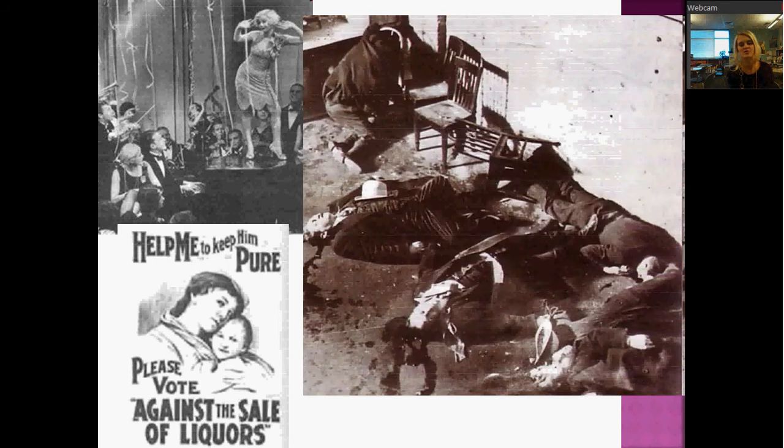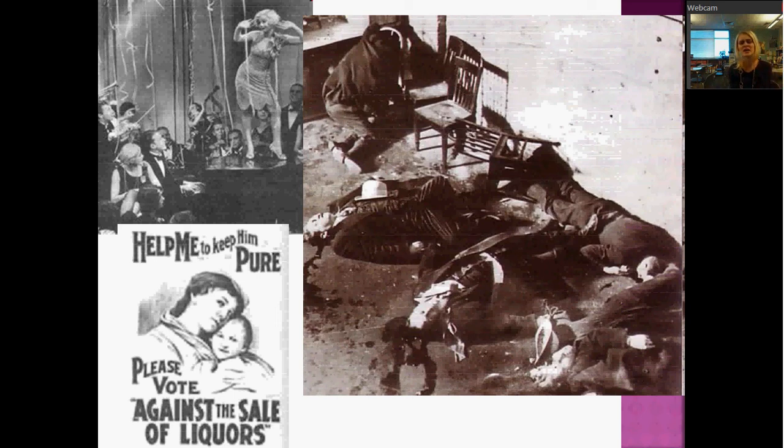So this particular photograph is of a pretty brutal massacre called the St. Valentine's Day Massacre. This was a massacre between one of Al Capone's major rivals and supposedly the police. Except when they did the forensics, and this is one of the first trials that uses real forensics, they realized that the guns that were used to kill these men were not police guns. And it was probably Al Capone who ordered the hit. But they couldn't make it stick to Al Capone, so they actually get Al Capone on tax evasion, not organized crime. That's the only thing they could make stick to him, that he wasn't paying his taxes. But that's what got him in jail.